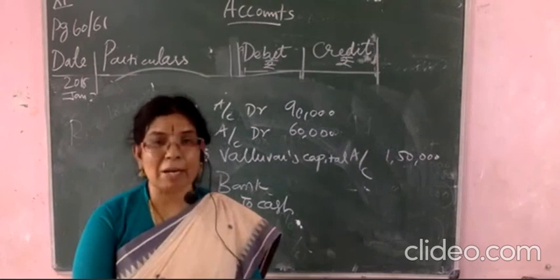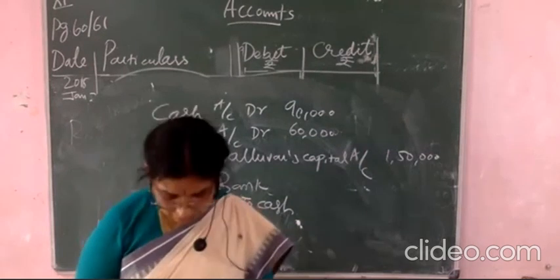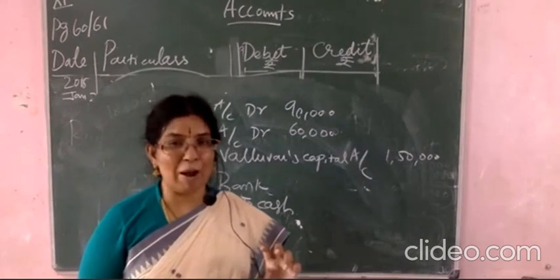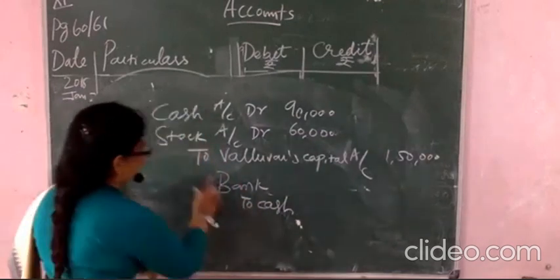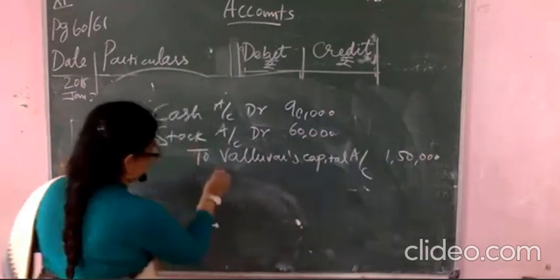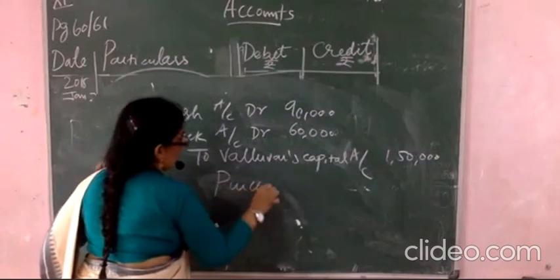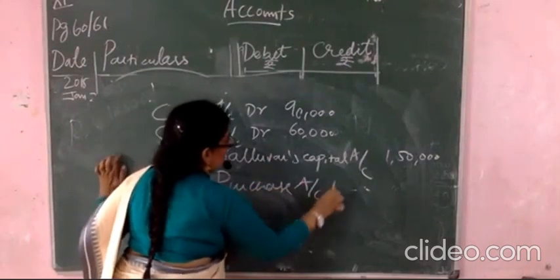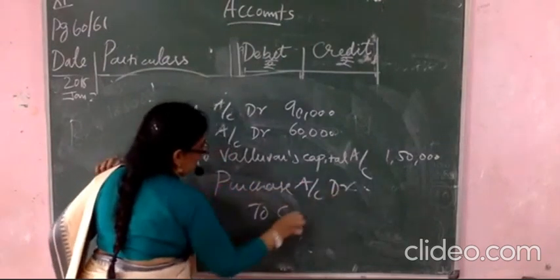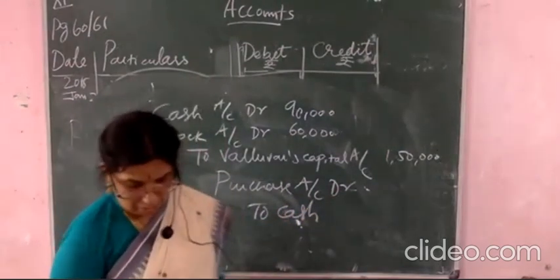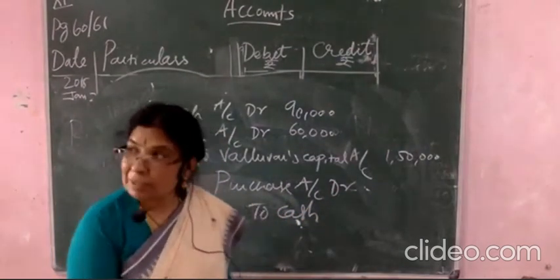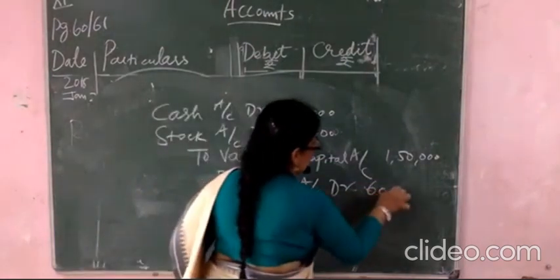So purchases account debited to the cash. Goods purchased by way of cash. So purchase to cash, what will you write? Purchase to cash. Purchase account debited to cash you will write it. Clear? Purchase account debited to cash. How much did you purchase? 6,000 rupees. Clear?